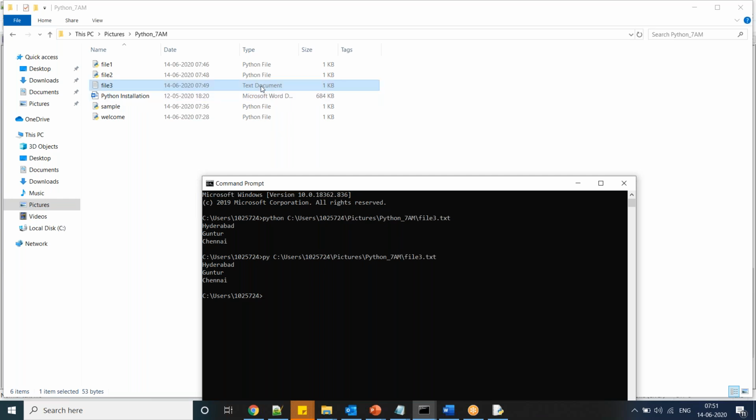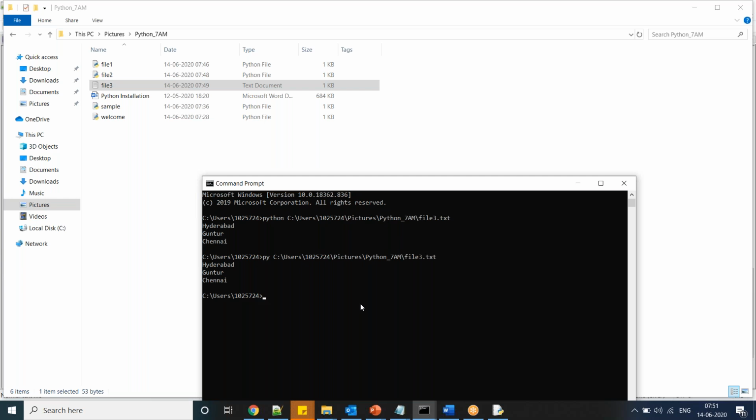Actually, I saved this file with the .txt extension. So the extension doesn't matter. I just want to let you know we can use .txt files and .py files, so I can explain in both. There is no difference, but people maintain a standard.